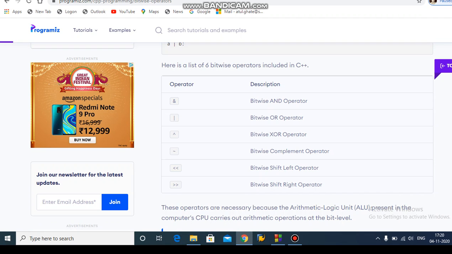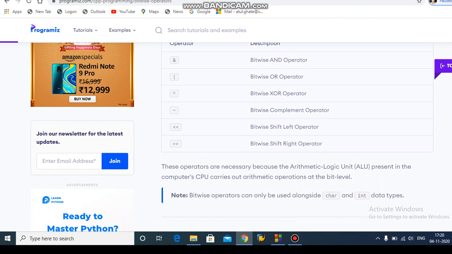And the last one is the bitwise shift right operator.